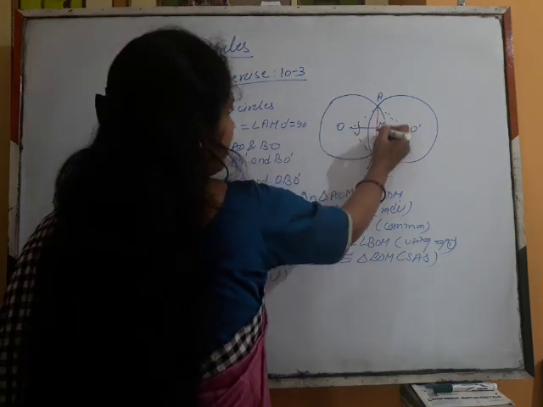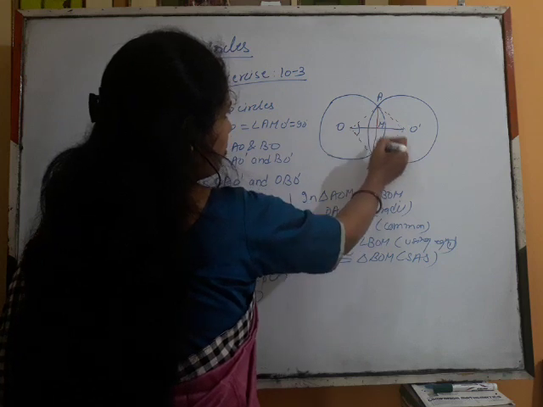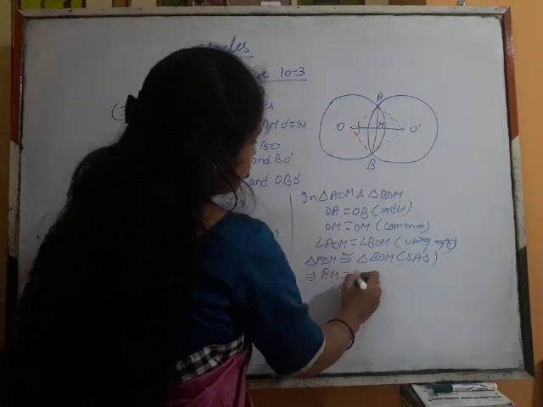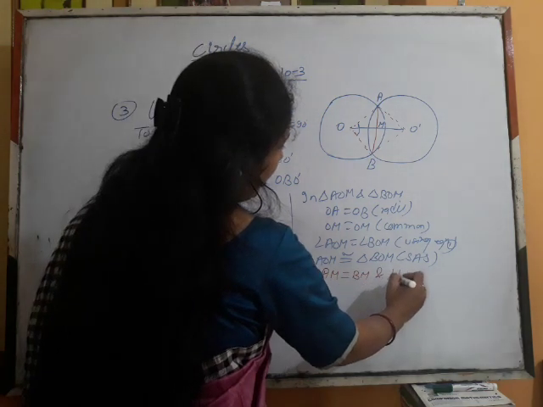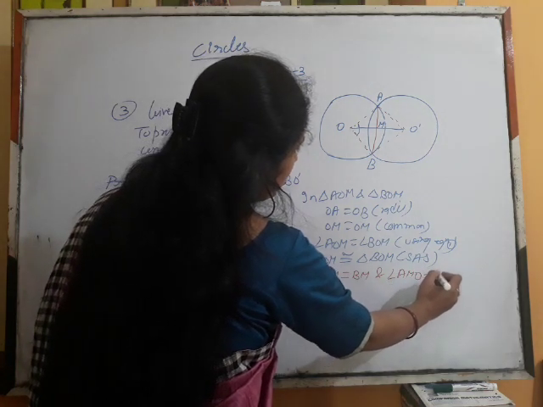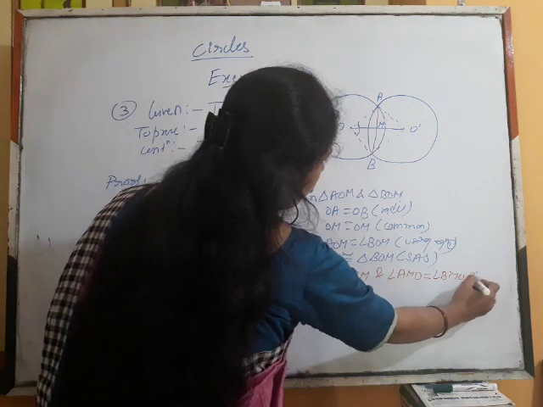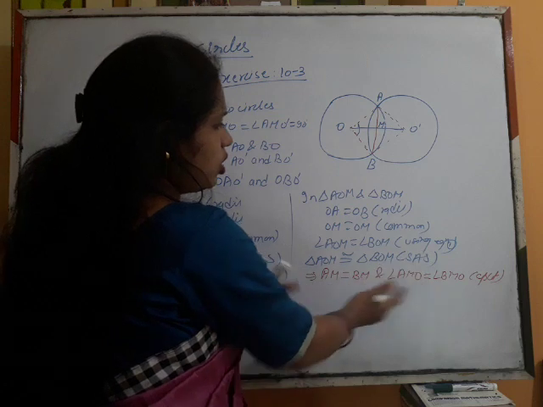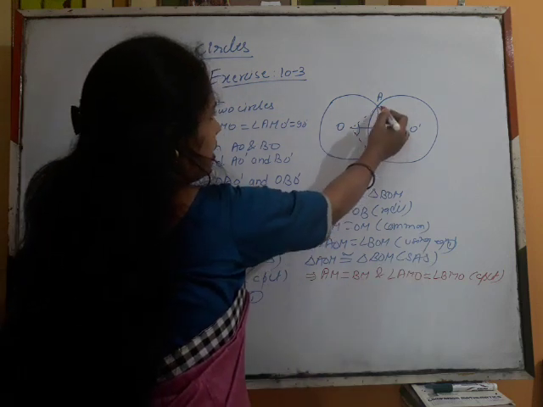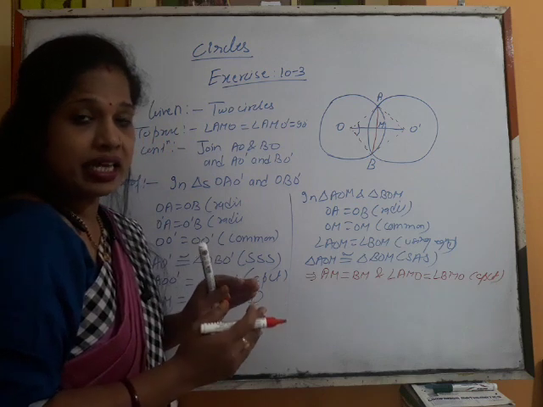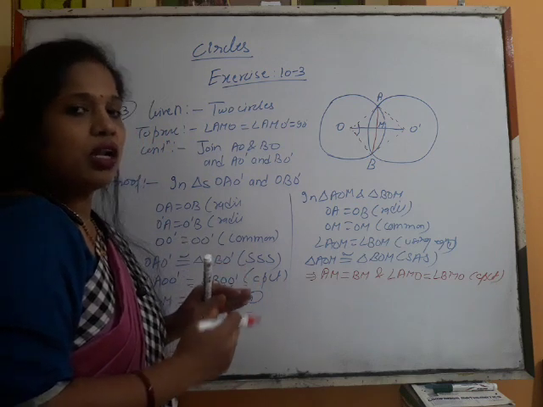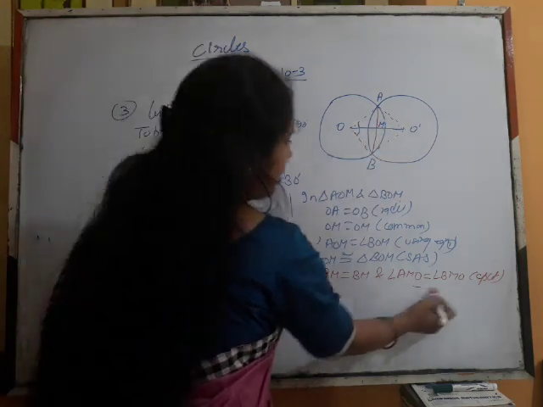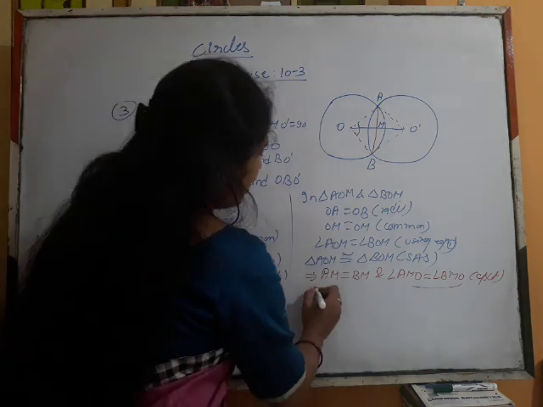Now, this implies AM is equal to BM and angle AMO is equal to angle BMO, both by CPCT. I am changing the color because now the result will be there. Here AB is a chord, a line segment, so the angle on a straight line is 180 degrees.